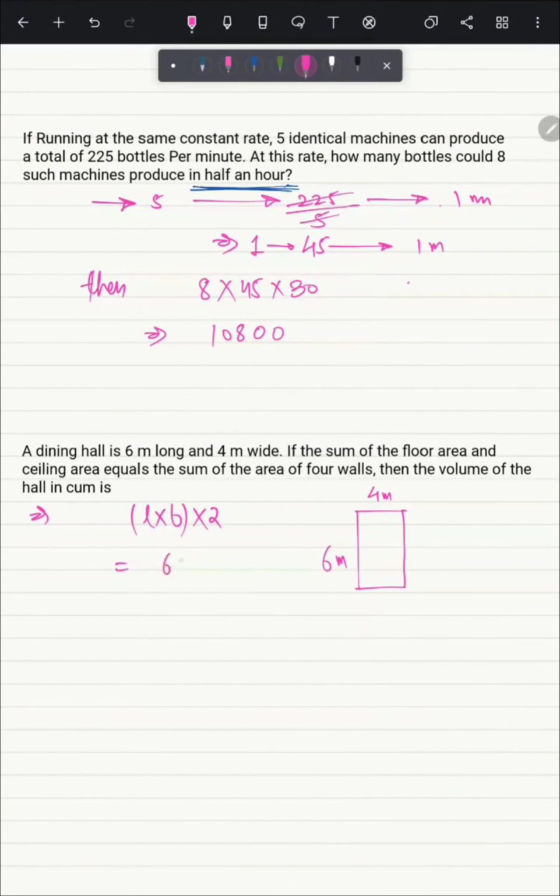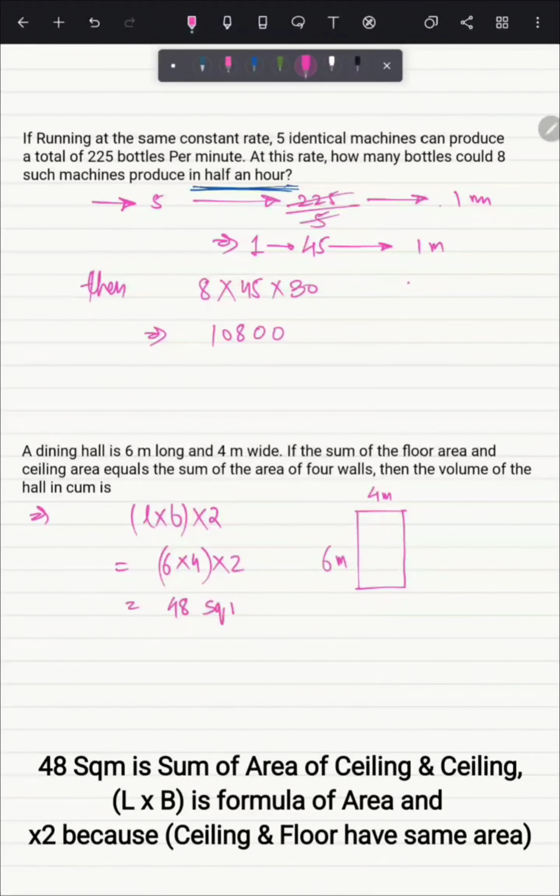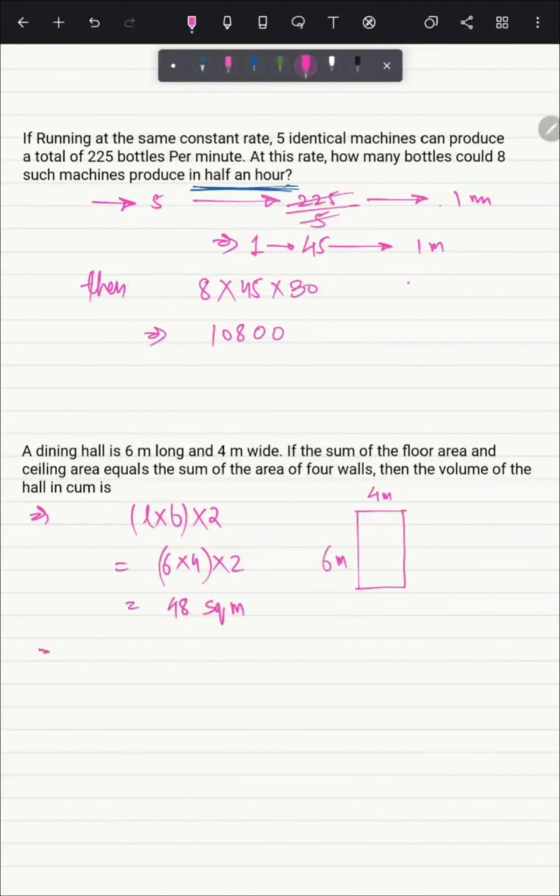So length is 6, breadth is 4, and on solving this we will get 48 square meter. As we don't know the height of the hall, we will take it as h, and now we'll calculate the area of 4 walls.